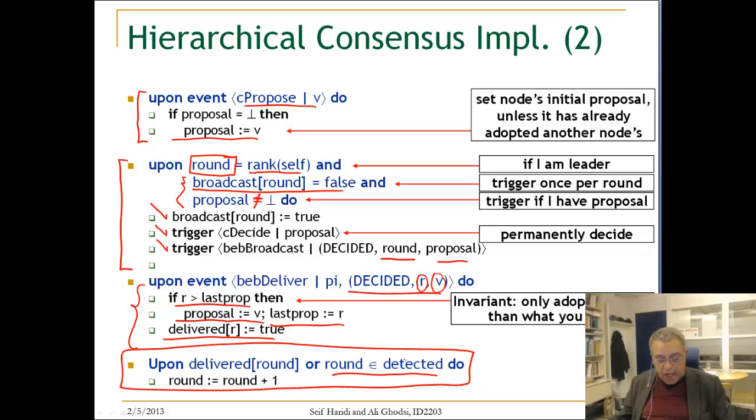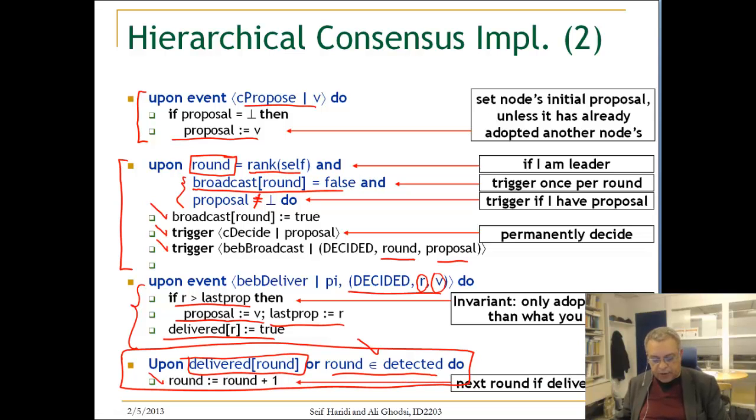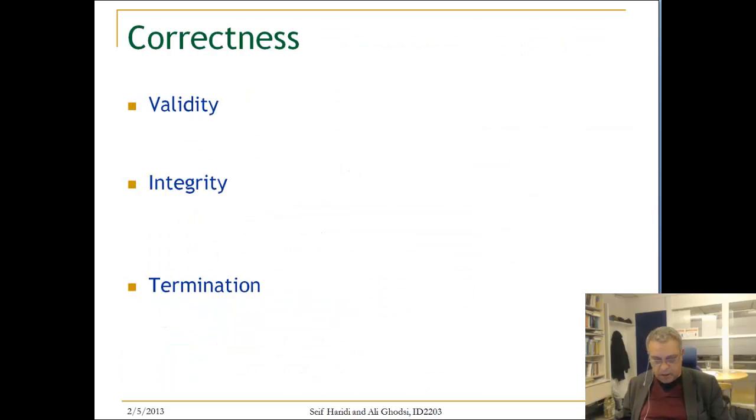So either this will happen, or the leader is correct and it web broadcasts, therefore you will get a delivery of a message. This means that I got a delivery of a message from the leader, then I can move now to the next round. So move to the next round if deliver or crash. That's what this is.